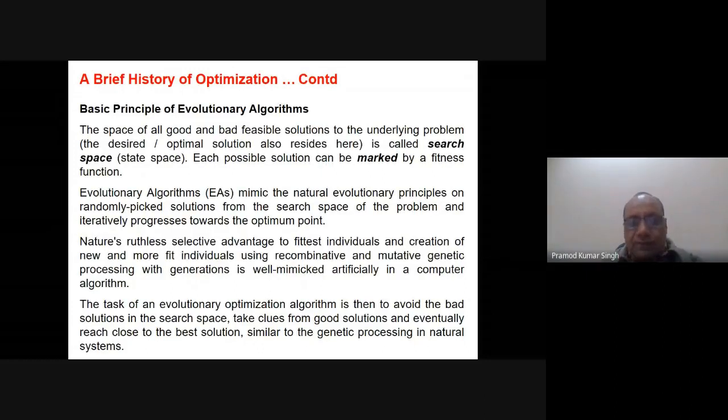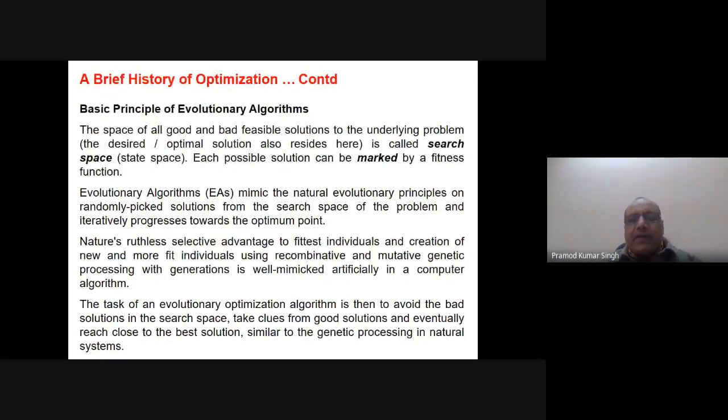So they make basically a search space, which is bounded, because we cannot think of finding a solution in an infinite search space. In that bounded search space there may be some constraints also. So within that bounded search boundary, some solutions may be feasible and some solutions may not be feasible. All the solutions which do not adhere to the constraints are infeasible, and all the solutions which are okay with respect to all the constraints are the feasible solutions.